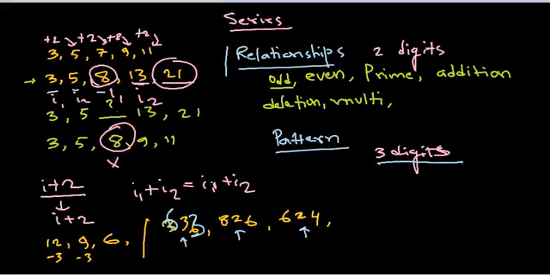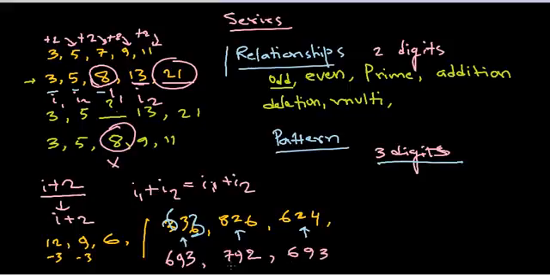Most of the time this can be a result of deletion, or sometimes it can also be a result of addition. And if you look at the addition process, you can simply say 693, and let's say 792, let's say 693.